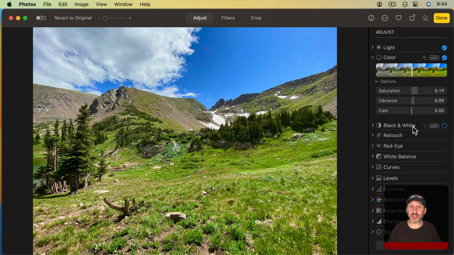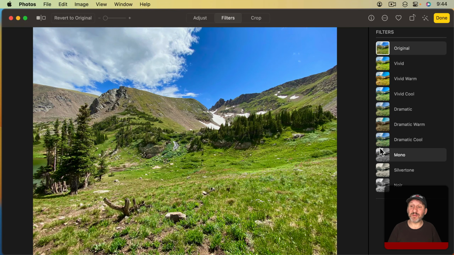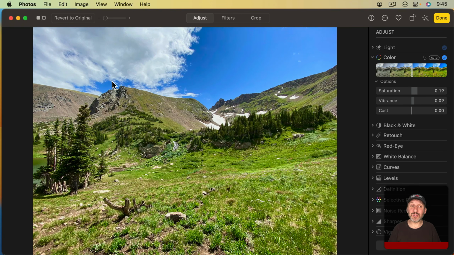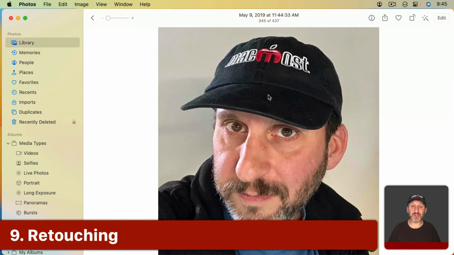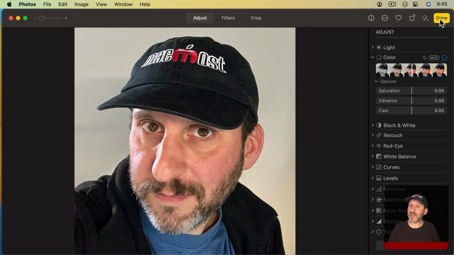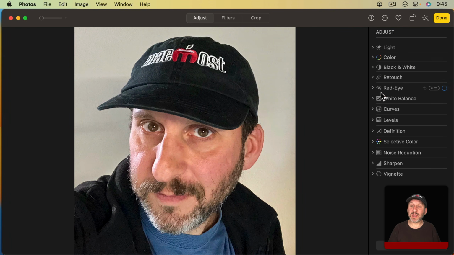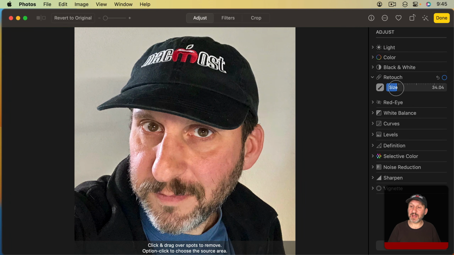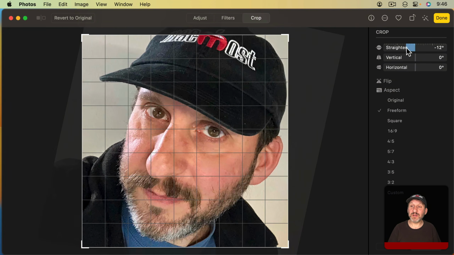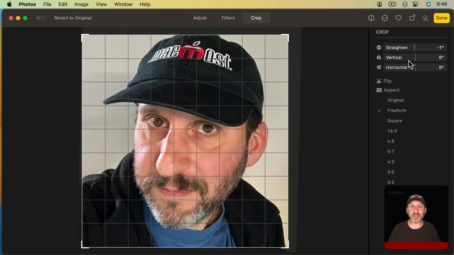There are a ton of other adjustments you can make and also a whole set of different filters that you could use. And it's easy to compare your adjusted photo with the original to see the changes you've made. Now you can also do retouching in Photos. I was surprised recently to find out a lot of people didn't know this. So in the same place under Edit, there is a retouch tool here. You can adjust the size of the brush. You can turn it on or off, and then you can drag over areas to retouch your photos. And in addition to that, you also have a set of cropping tools. So you can crop, you can straighten, which is rotate, and you can adjust perspective as well.